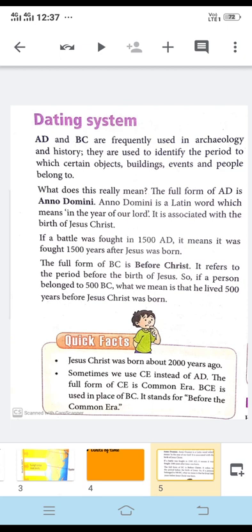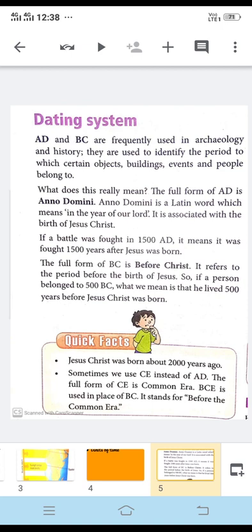Then next is the dating system, where time is divided into 2 groups. We always see that now 2020 is going on. How do we come to know that this year is 2020, why not 2021 or 2019?